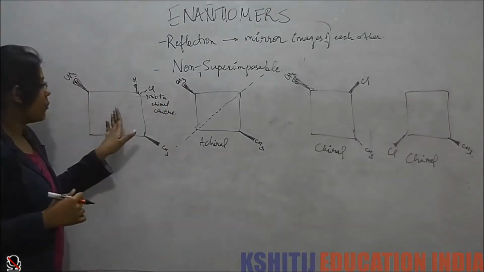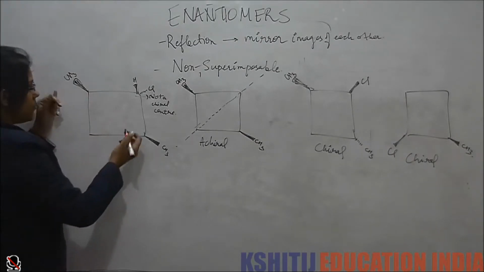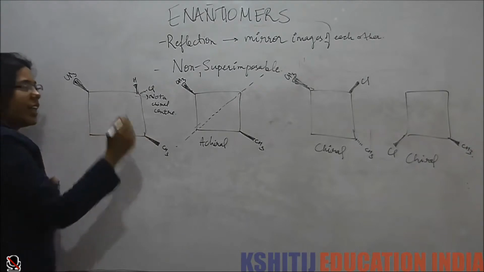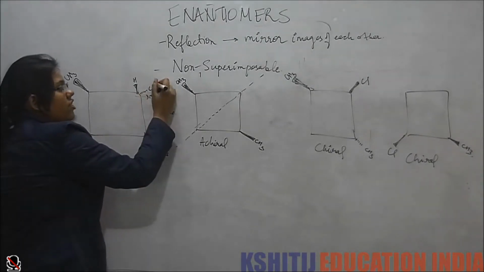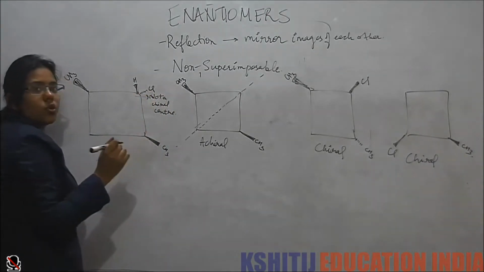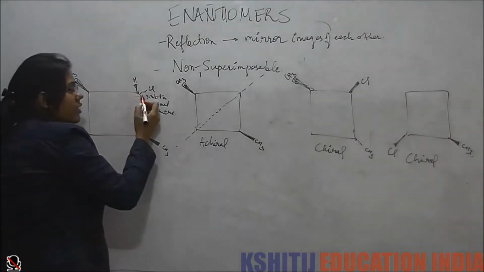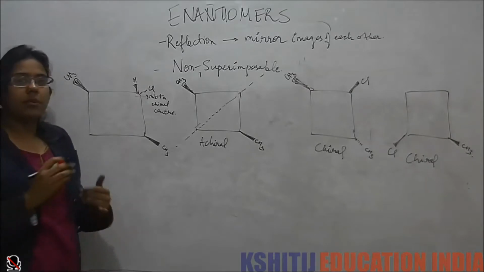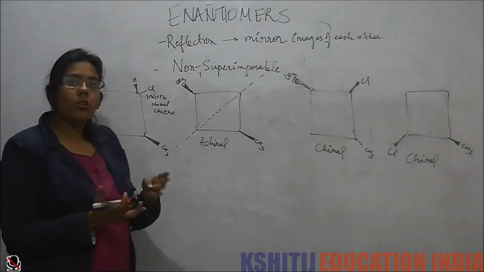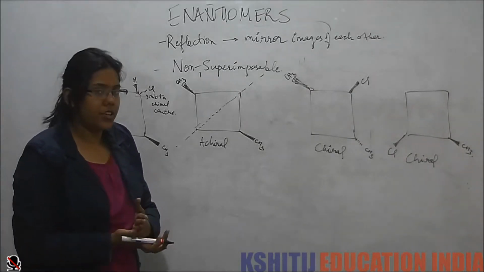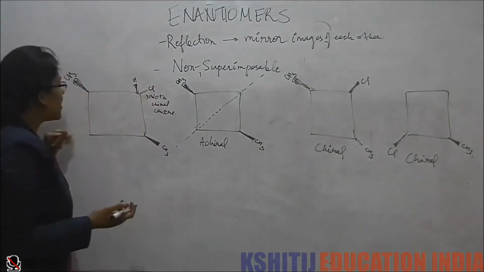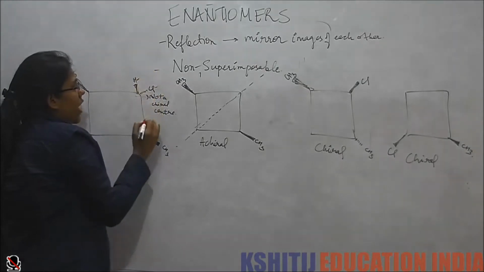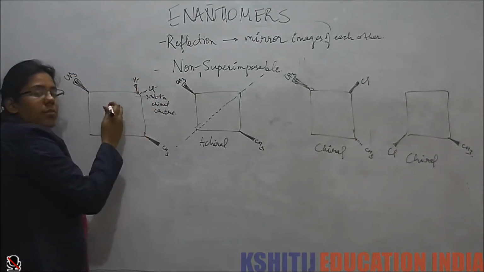I'll repeat this example. In this case we see that the two methyls are coming out. But then we see that there is one carbon which has a chlorine. So let's see whether this carbon is chiral or not. What is the main condition for chirality? That all the four groups should be different. So we see that the first group is chlorine, the second group is hydrogen. Now the third group is a part of the ring.